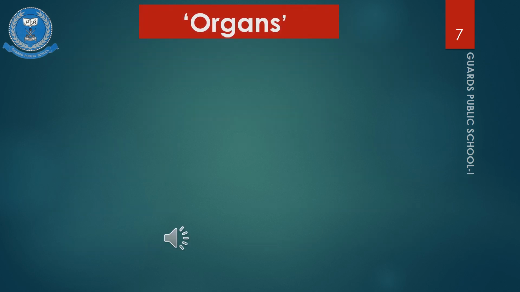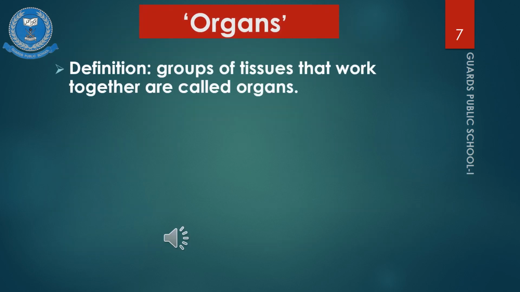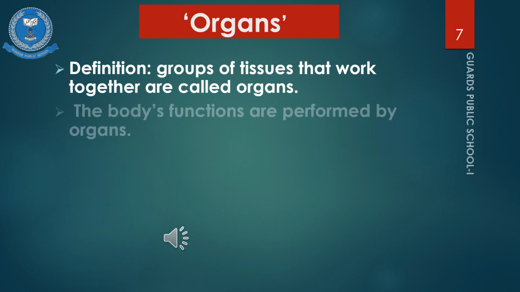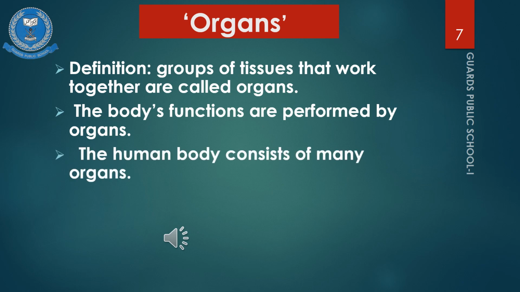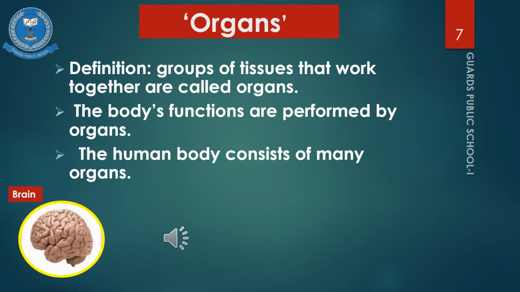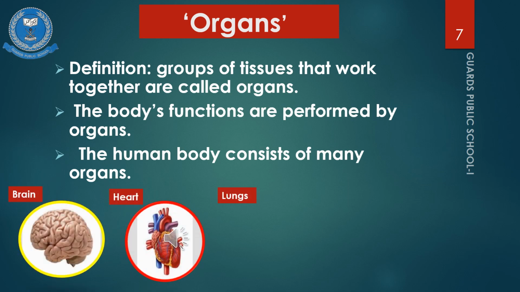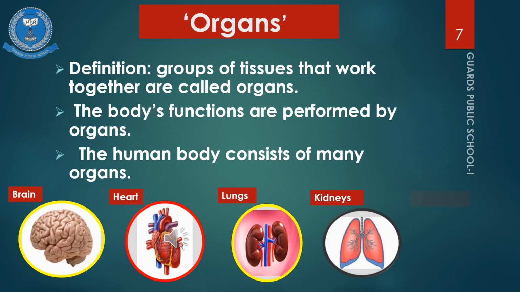Organs. Group of tissues that work together are called organs. The body's functions are performed by organs. We have different types of organs in our body. For example, brain, heart, lungs, kidneys, stomach.